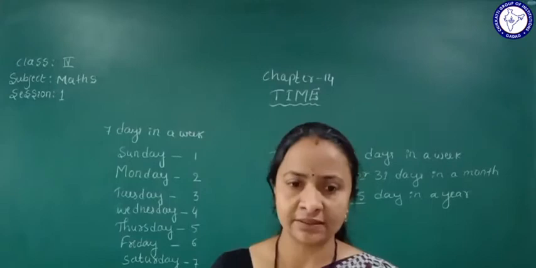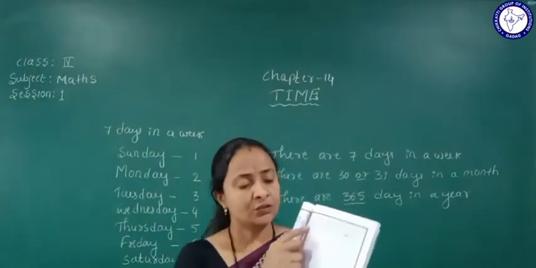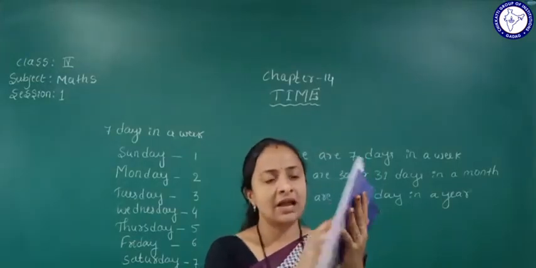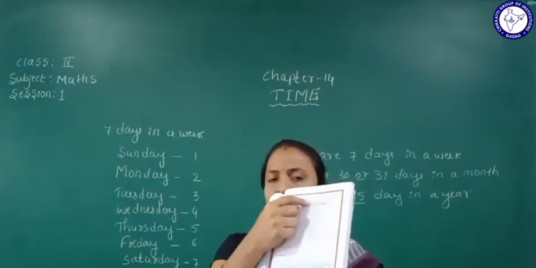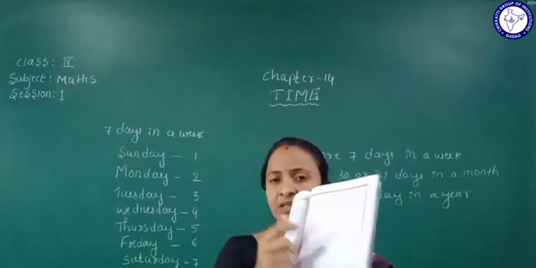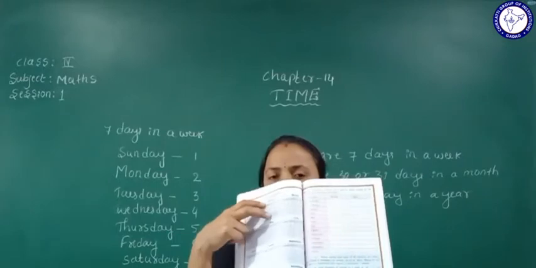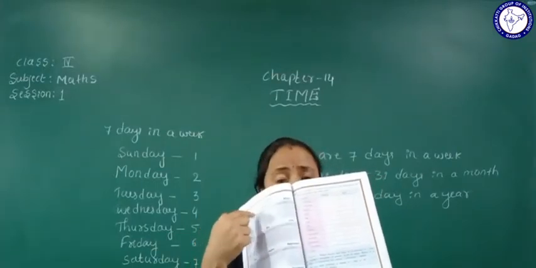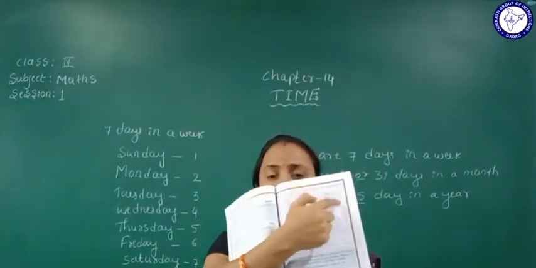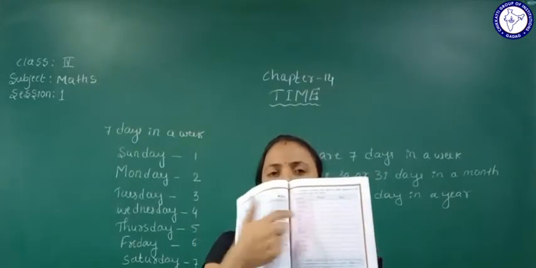They mention the month, how many weeks are there in that month and how many days are there in this month. See this calendar month-wise. First you write how many weeks are there in a month and how many days are there in a month.